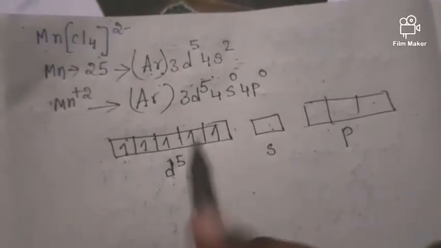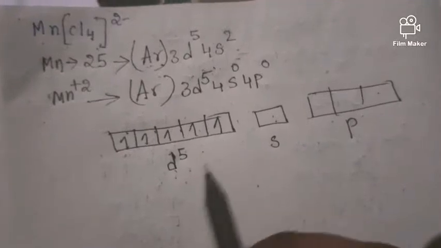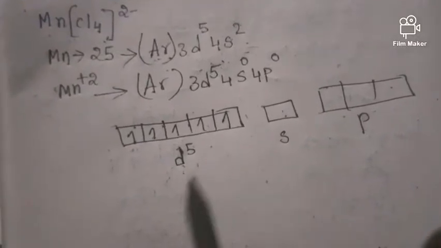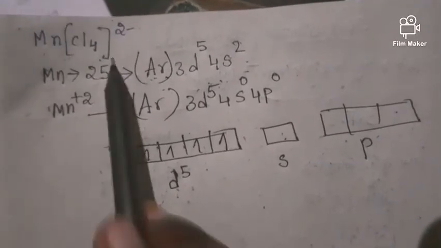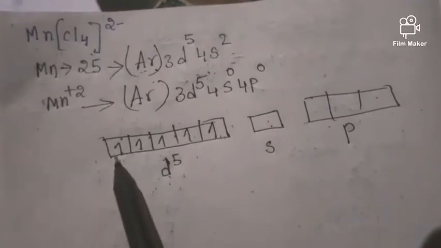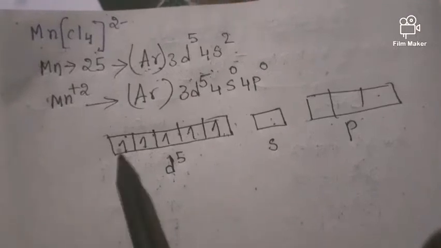I think you understood this. In the last example, in the case of a strong field ligand, I paired up like this. But here, as this is a weak field ligand, pairing should not occur, so it should be left as it is.